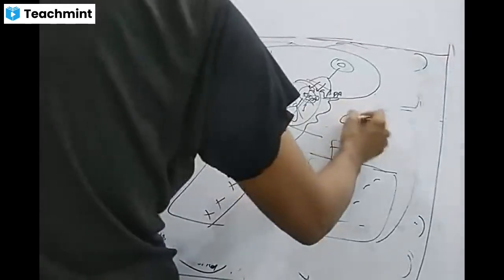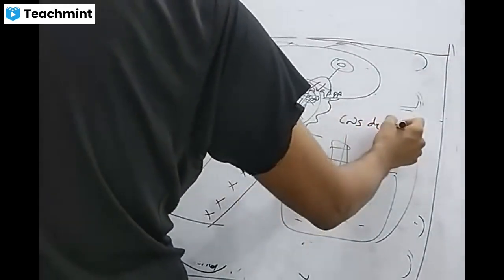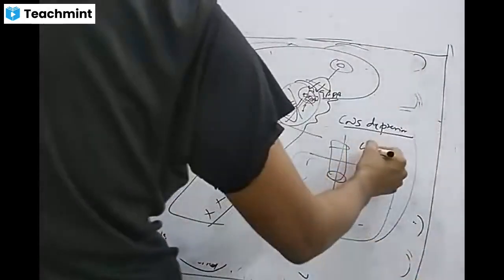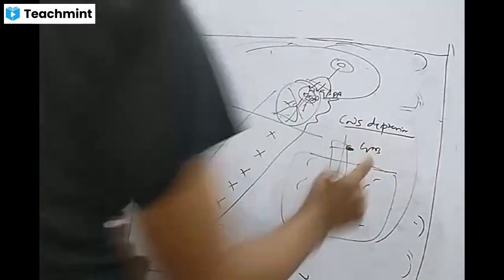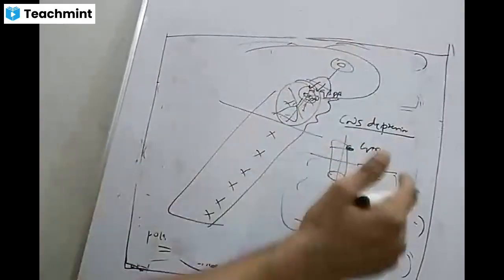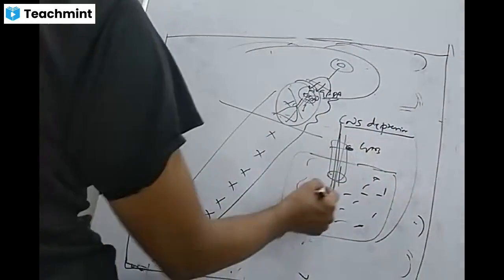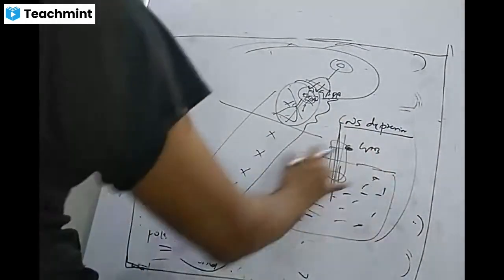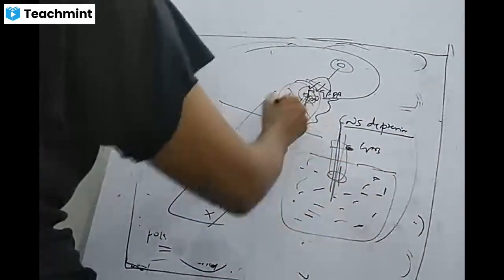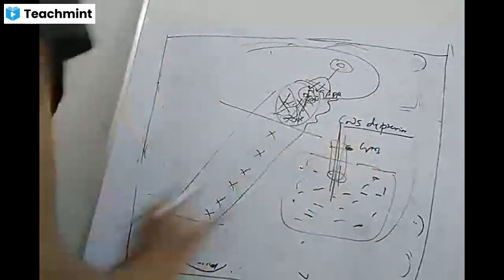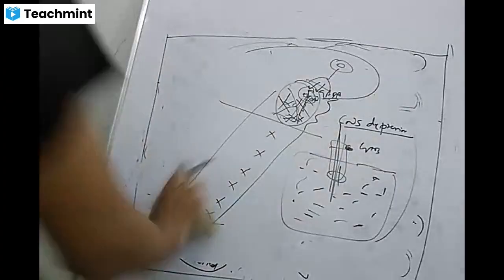We call that CNS depression. So the CNS depression effect of GABA is through the chloride channel, the GABA A channel, which leads to accumulation of negative charges inside the cell, hyperpolarization and inhibition of the signal further. This is normal CNS depression.